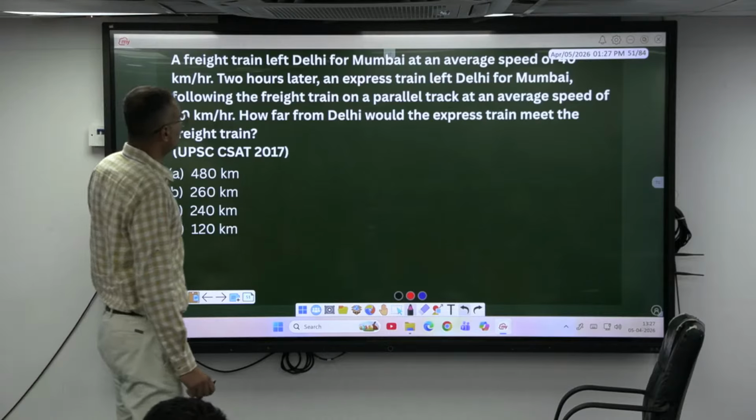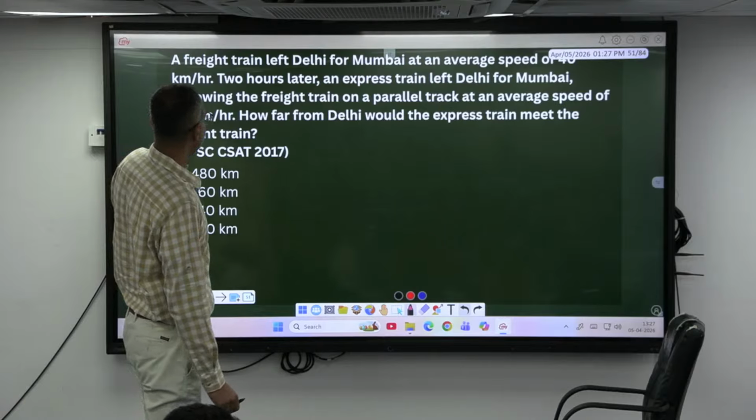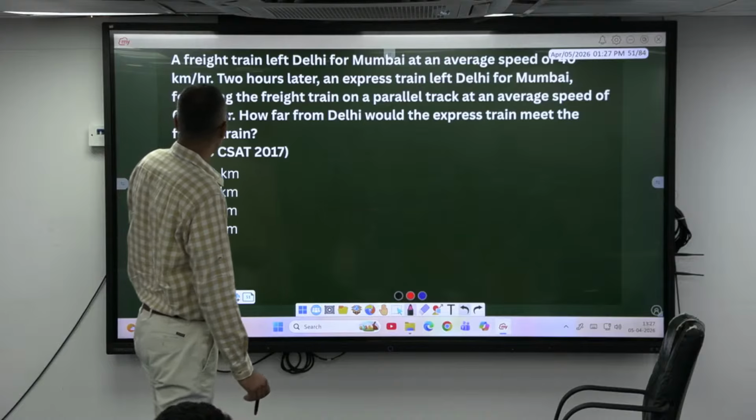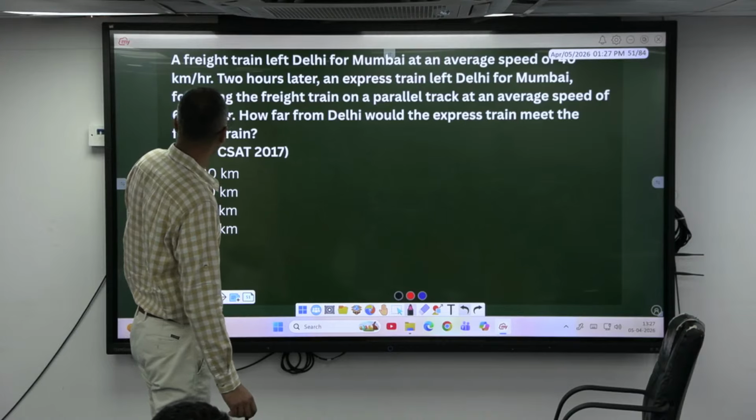Are they moving in what direction now? Same. Two hours later, the express train left Delhi for Mumbai, following the freight on a parallel track. Same, right? Okay.